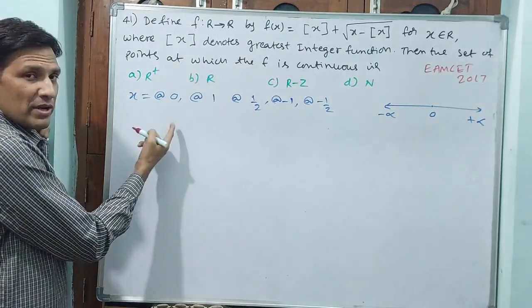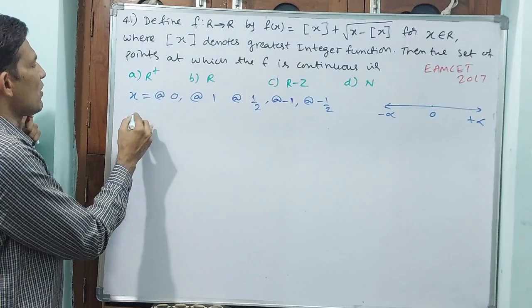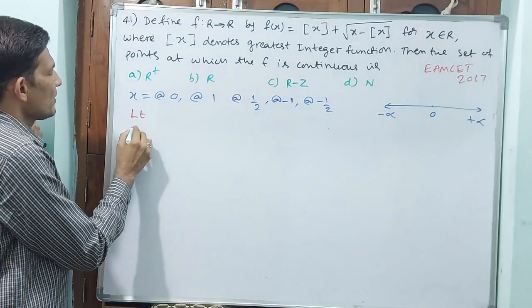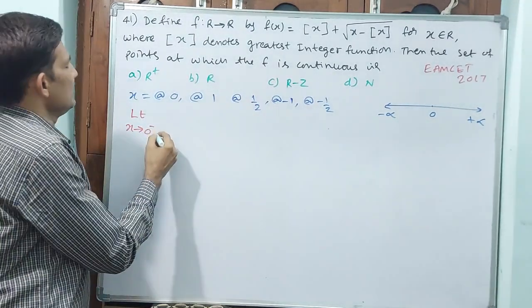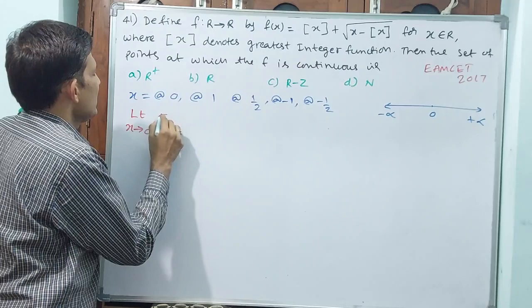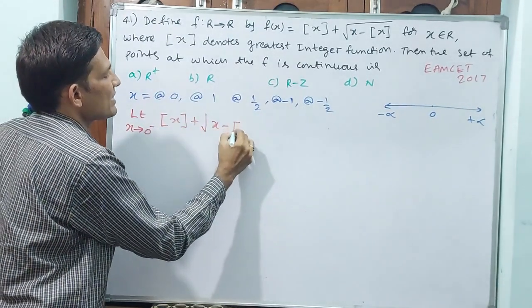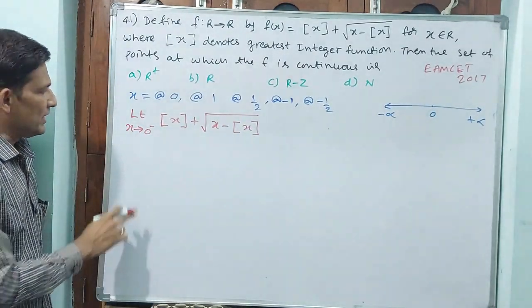Okay, see, 0 means LHL, RHL, right hand limit, left hand limit, we have to see. You see, limit x tends to 0 minus, left hand limit I am seeing. What is the function? Greatest integer x plus square root of x minus greatest integer x. See, rough work I am doing here.